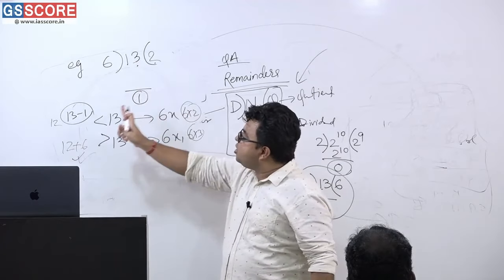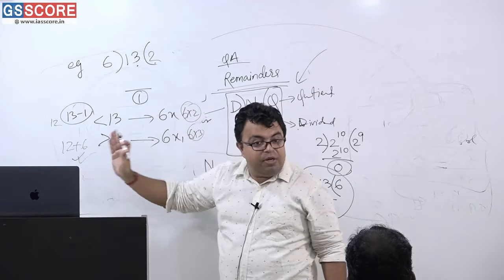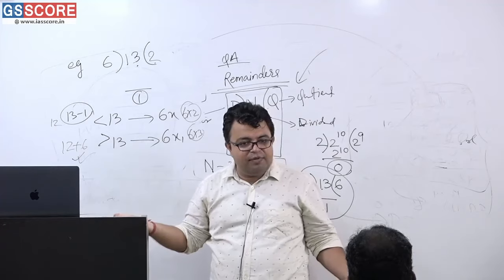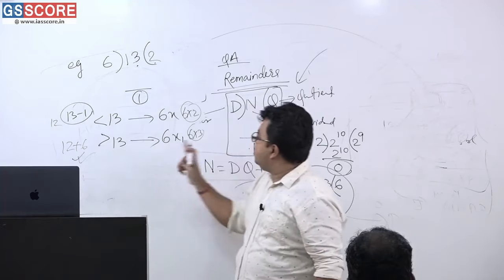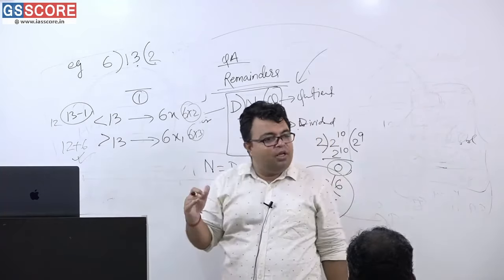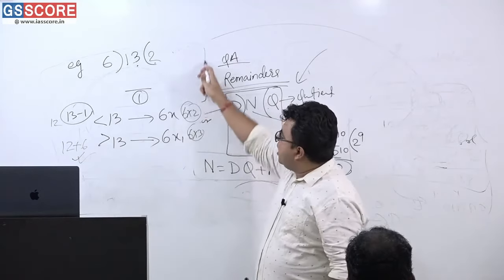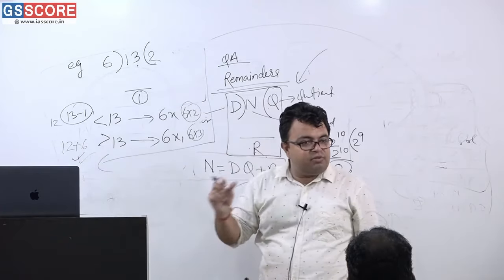So that is what I was telling in another manner. This 13 minus 1, that is what? 12 is the number just below 13 that is completely divisible, and this 12 plus 6, I mean to say 6 into 3 is going to be that number. So can you please understand? Have you understood this very part?